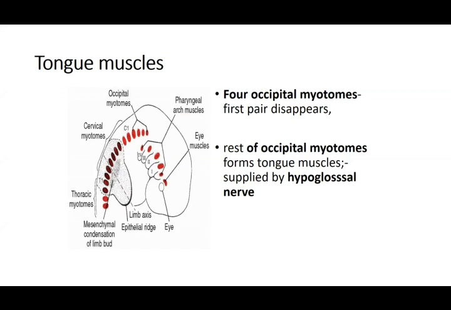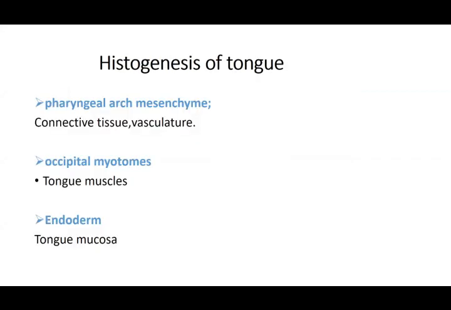When you talk about the development, you have to talk about the bulk of it, and then you have to talk about the mucous membrane, and then you have to talk about the muscle. So all these components have to be discussed when you're talking about the development. So we've talked about the broad body, that is the bulk of the tongue. We've talked about the connective tissue portion. We've talked about the mucous membrane. We've talked about the muscle.